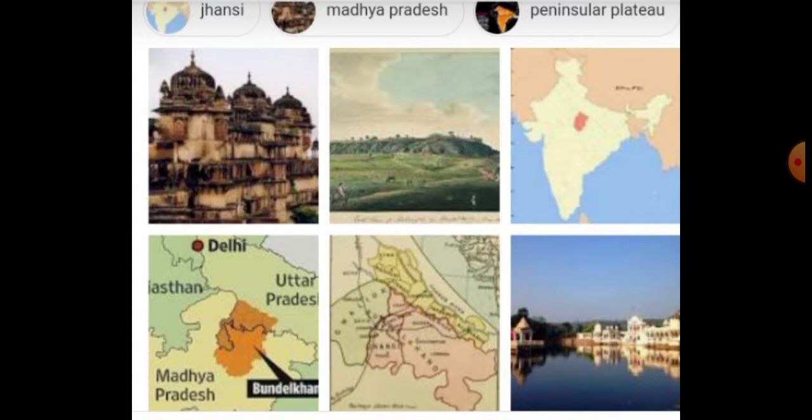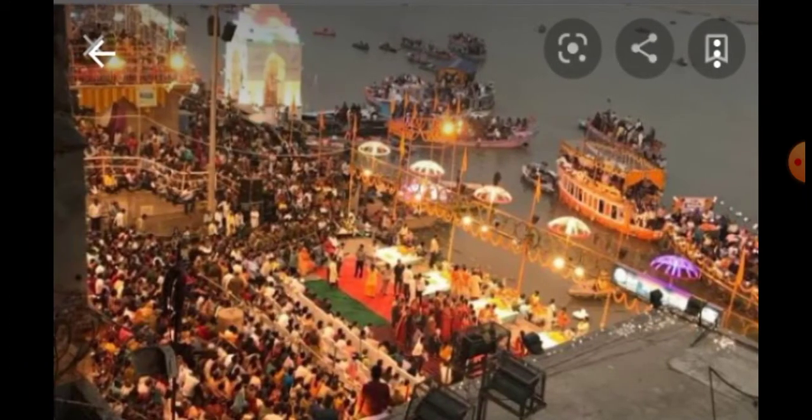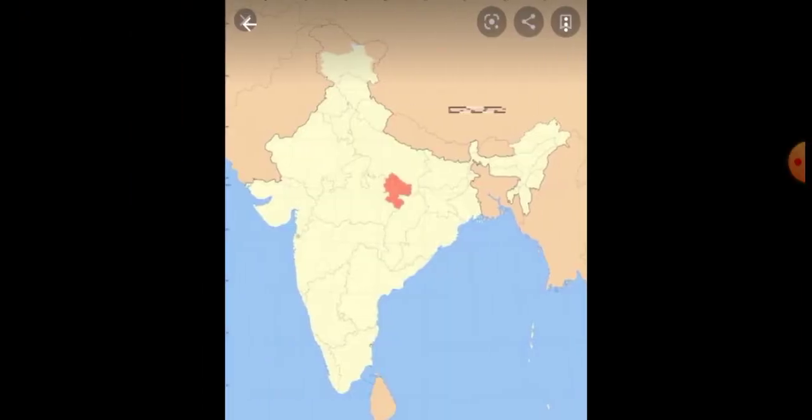Then the fourth one is Baghelkhand. Students, just you see this picture. This is the image of Baghelkhand. Baghelkhand is also a region and mountain range in central India. It covers the northeastern region of Madhya Pradesh and Uttar Pradesh.